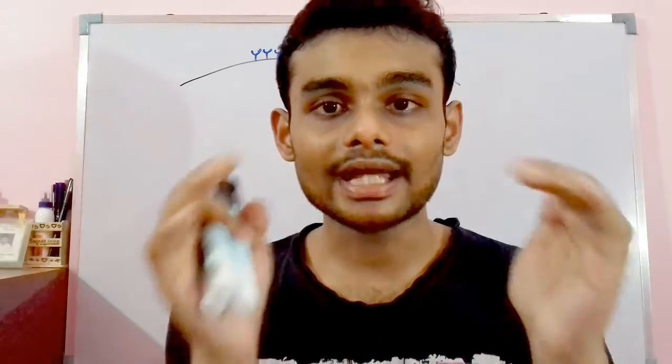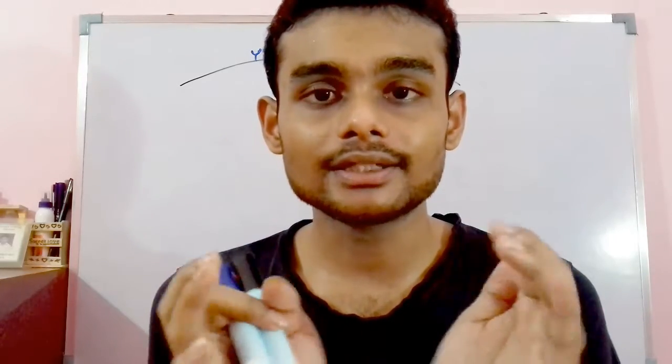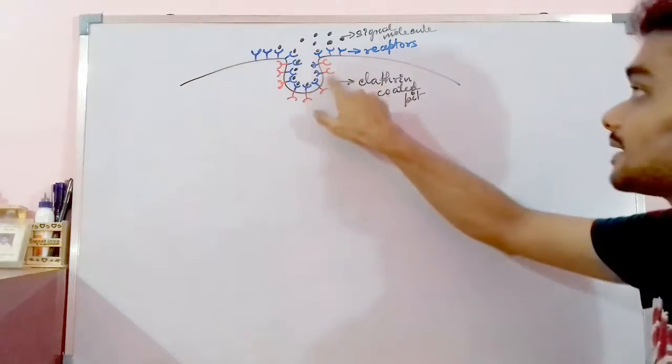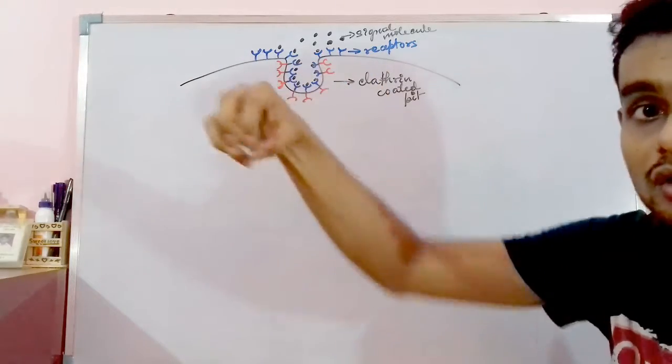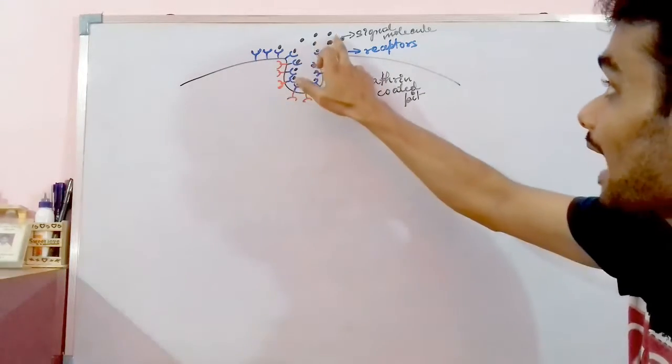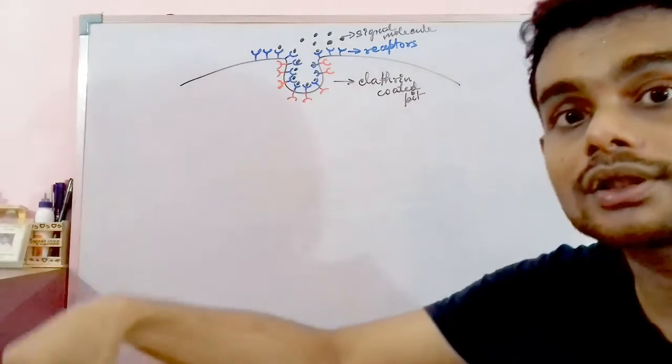So the trilamellar model of the cell membrane will try to form a coat over the signaling molecule. This is the cell membrane. It will try to form a coat or engulf these externally incoming molecules.